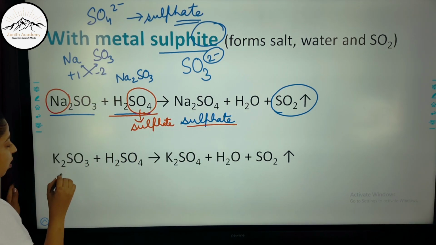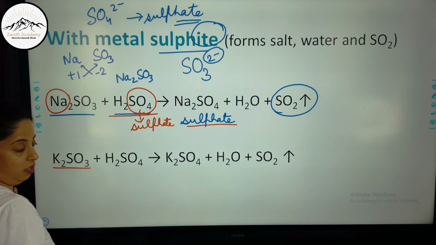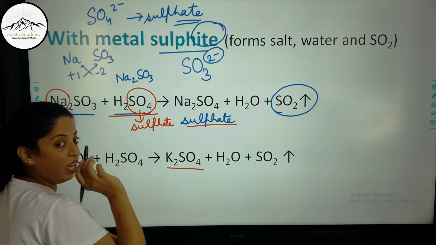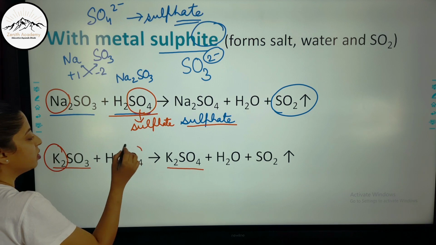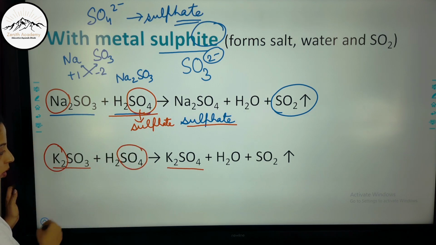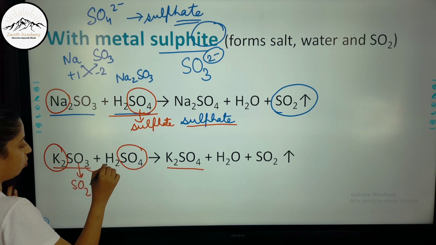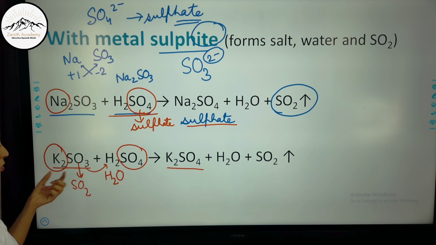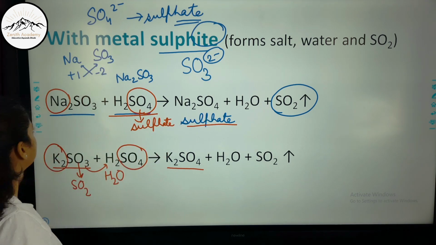Now here K2SO3, that is potassium sulfite, reacts with sulfuric acid to form potassium sulfate. So K from here and sulfate from here. Now this will form SO2 and this oxygen goes here and it will form H2O. So this sulfite will break, that is why it will not come in the compound.